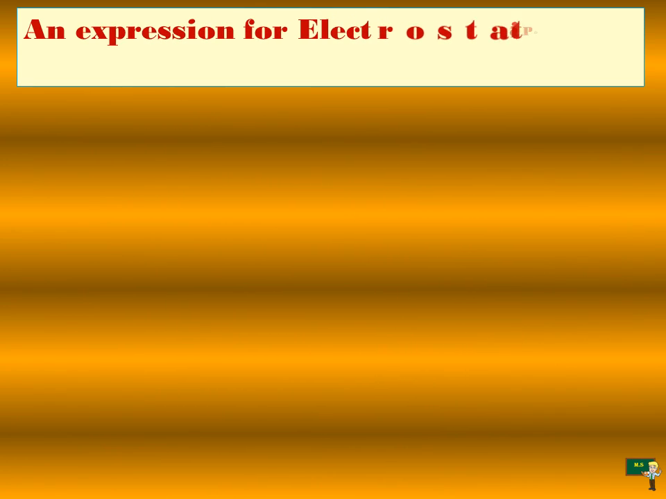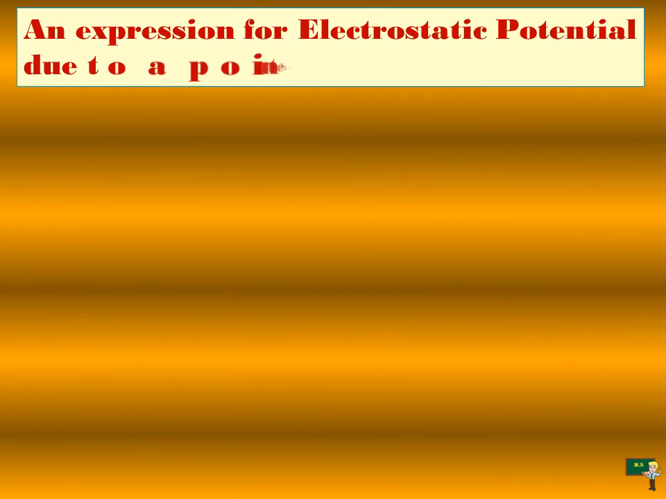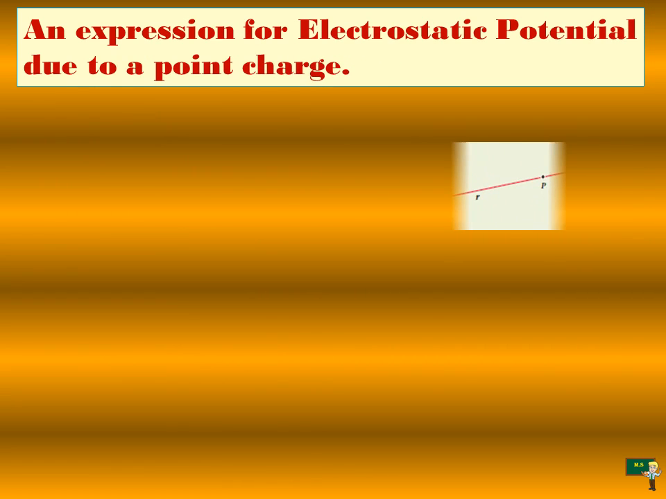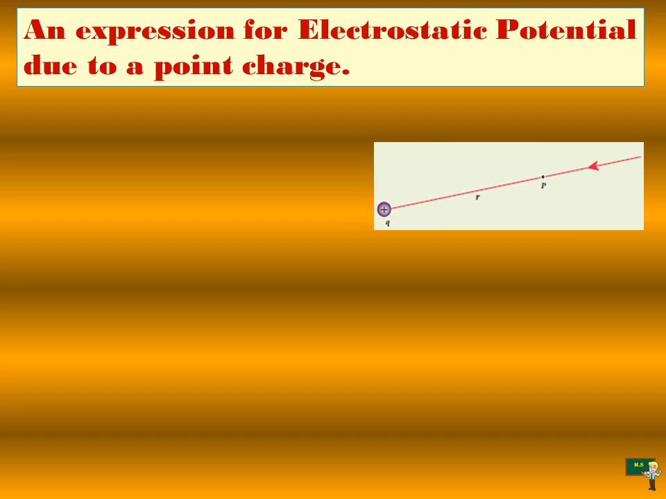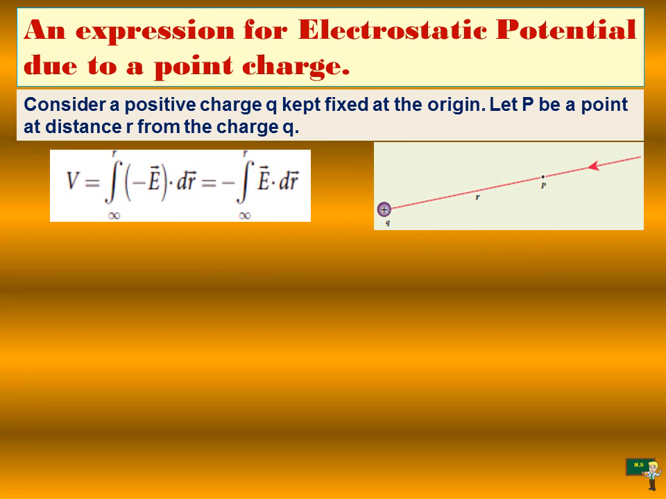Now let's see an expression for electrostatic potential due to a point charge. Look at the picture. You can see a charge q which is at the origin. Then we find a point P. The distance between the point P and the charge at the origin is R.